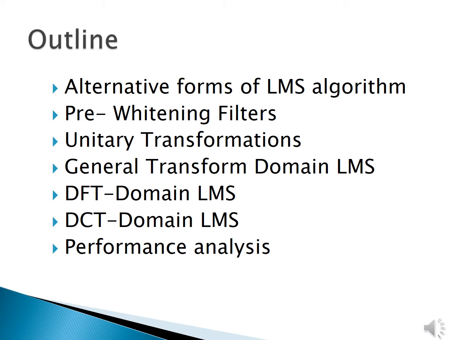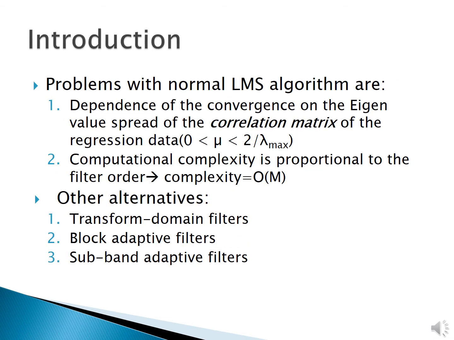So let's get started. There are two problems to be addressed in the normal LMS algorithm. One is the computational complexity, which is proportional to the filter length, and the other one is that the convergence depends on the correlation of the input data, especially on the eigenvalues and eigenvalue spread of the correlation matrix. So we go for other alternatives of LMS which address one or two of these issues, namely transform domain adaptive filters, block adaptive filters, and subband adaptive filters.